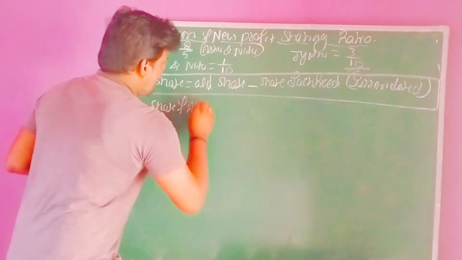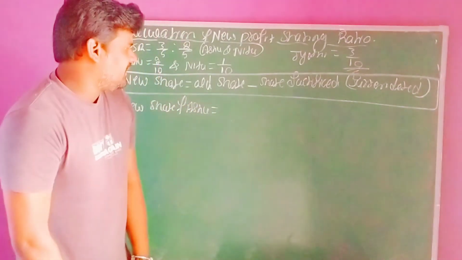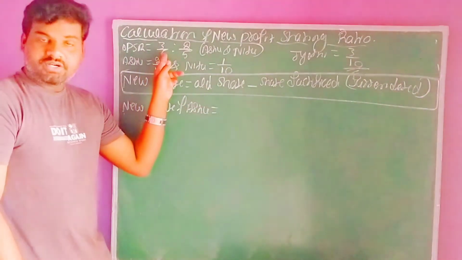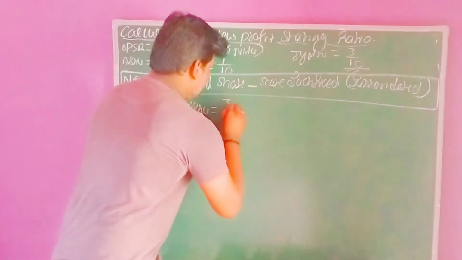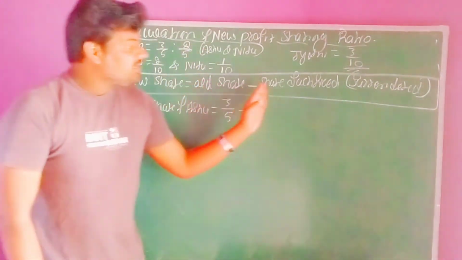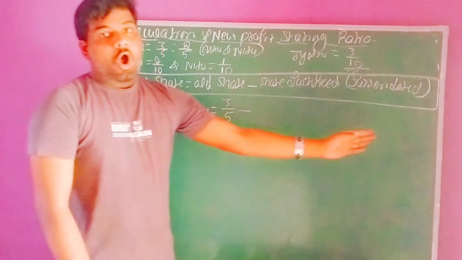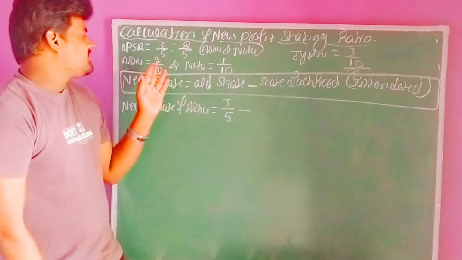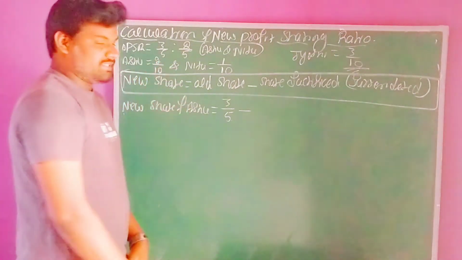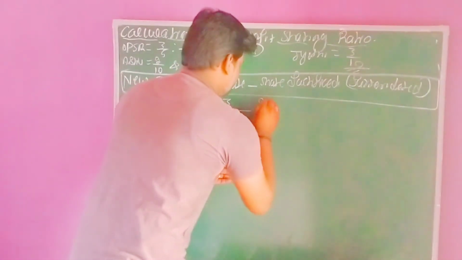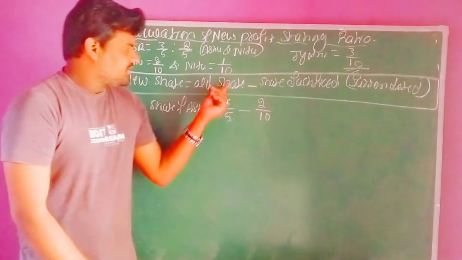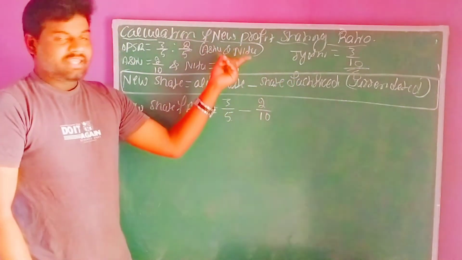New share of Ashu. As per the given data, what is the old share of Ashu? 3/5. This is the old share of Ashu. And the same way, the share sacrificed or surrendered: how much share are they actually sacrificing in favor of the incoming partner? 2/10 of her share. They are sacrificing 2/10. So the old share as well as the share sacrificed, both values are directly given, and we have recorded them.